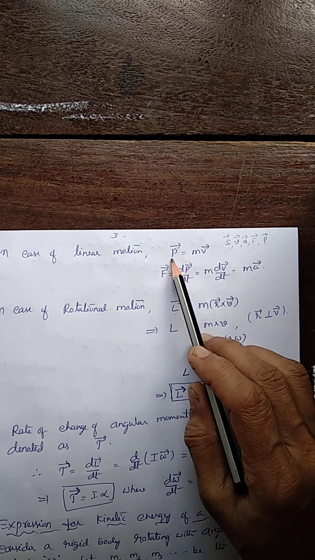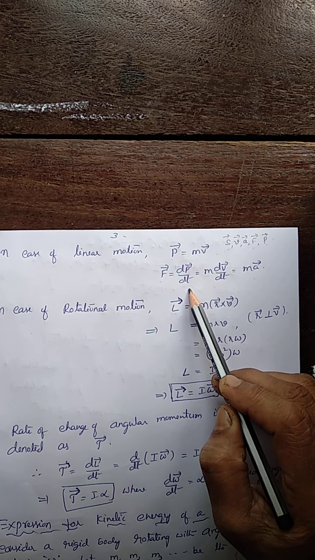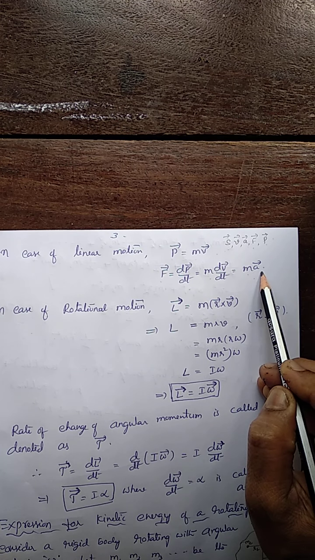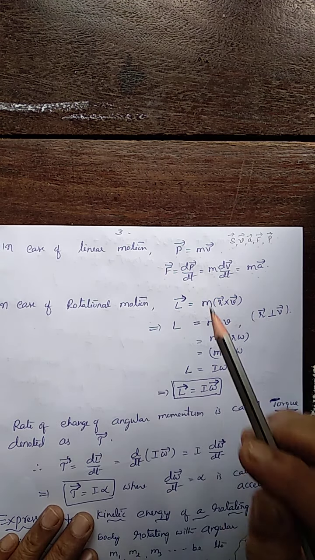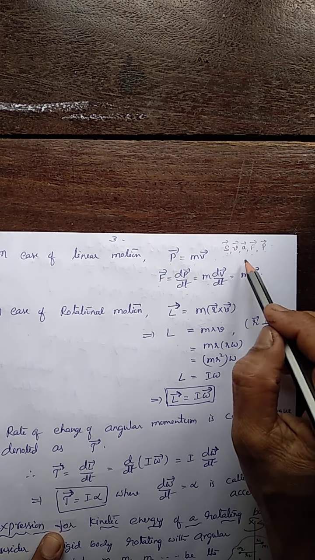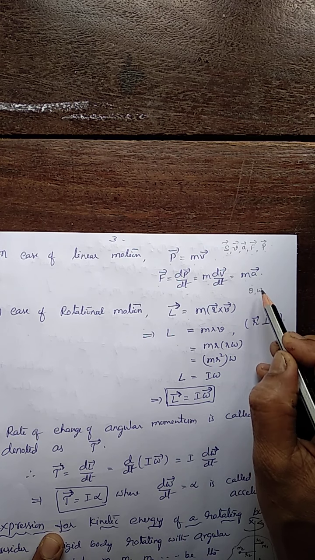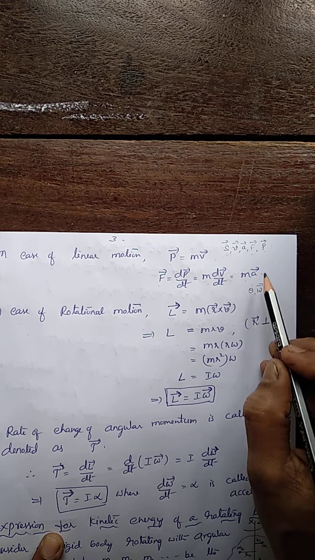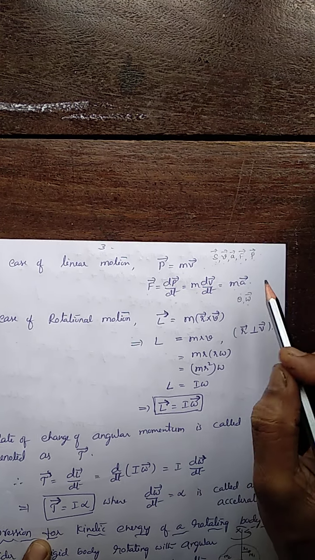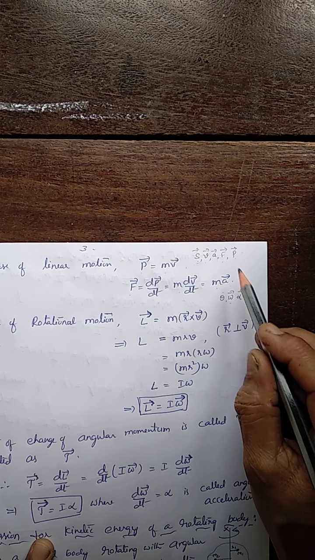Momentum is defined as m v vector, and force is defined as the rate of change of momentum, nothing but m dv vector by dt, which is m a vector. Similarly, in rotational motion, linear displacement is replaced by angular displacement, linear speed is replaced by angular speed, and acceleration is denoted by the symbol alpha.